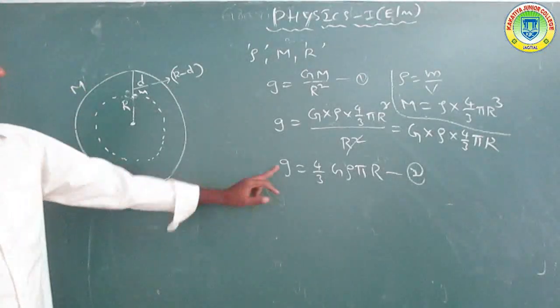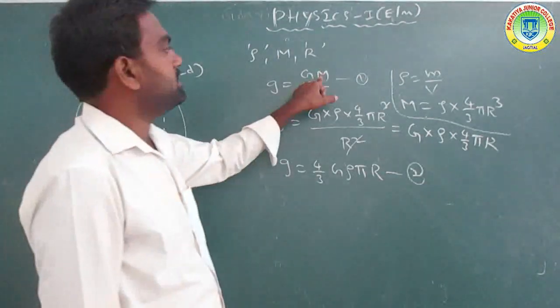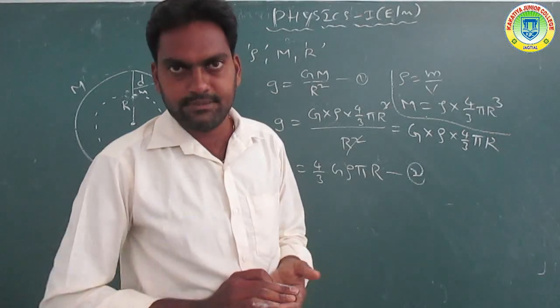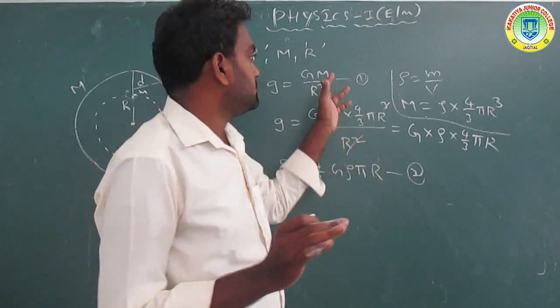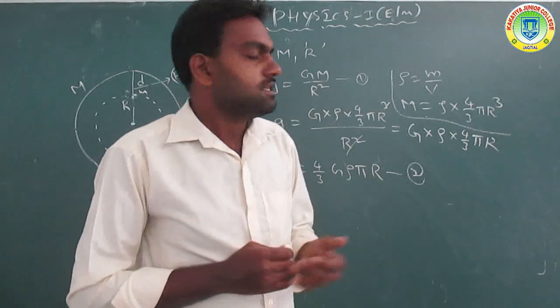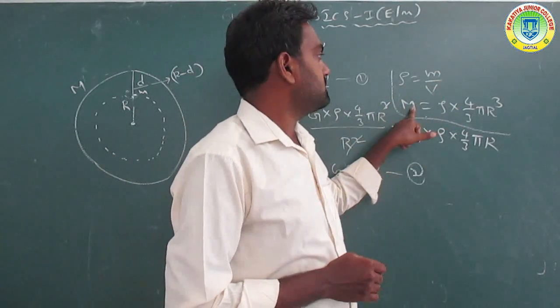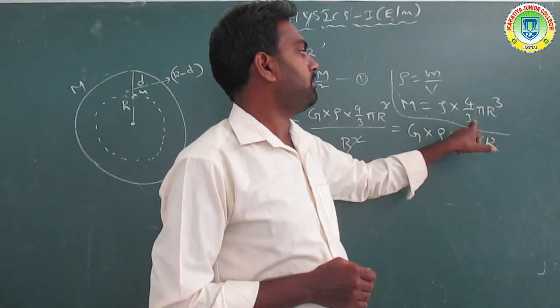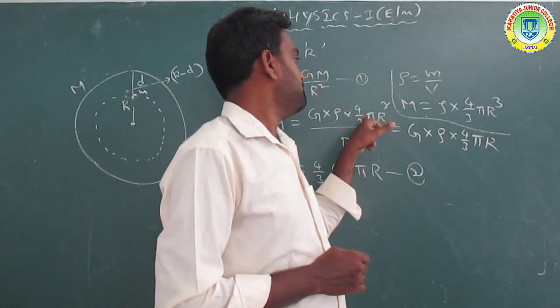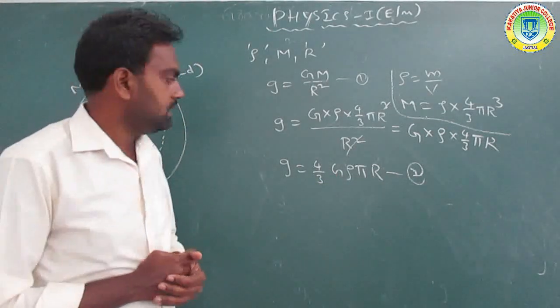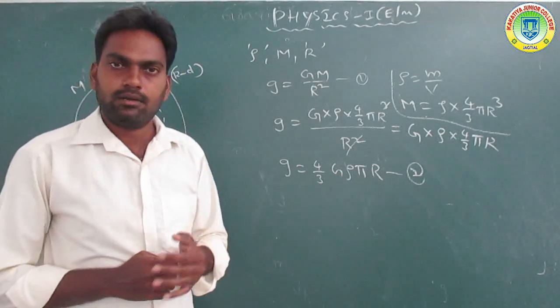So the mass is converted to density: mass is equal to rho into 4 by 3 pi r cube, and substituting that value in the equation, we get g is equal to 4 by 3 G rho pi r.